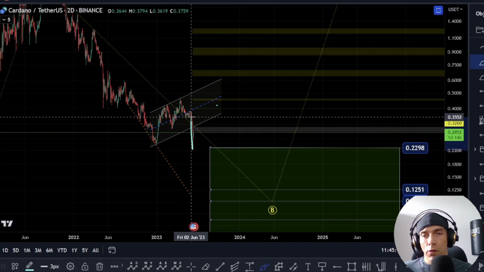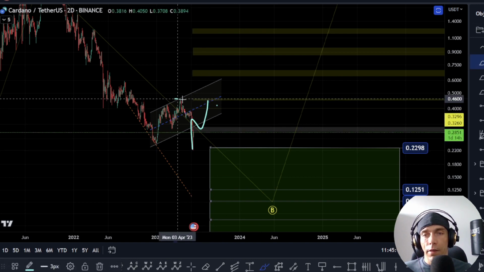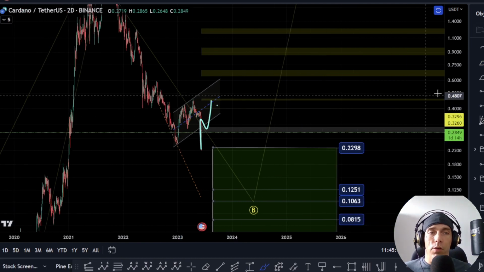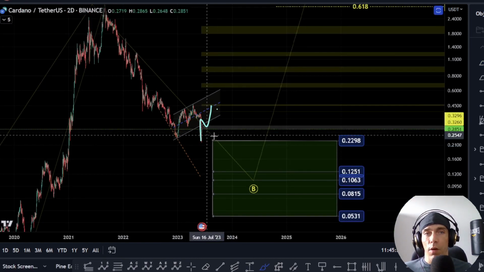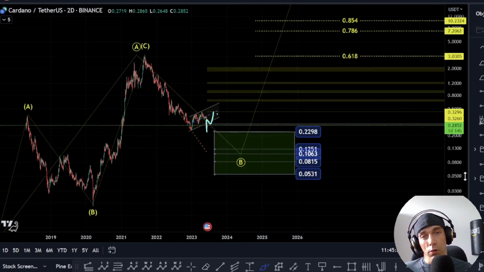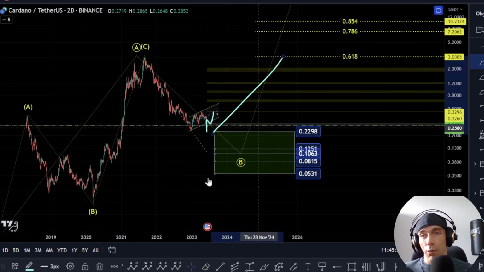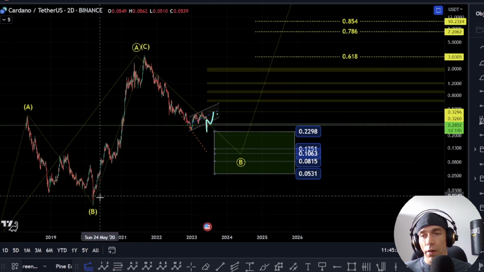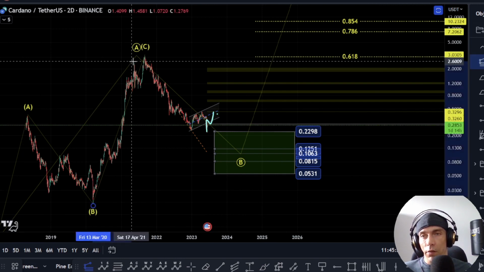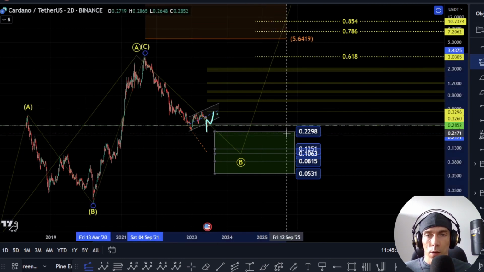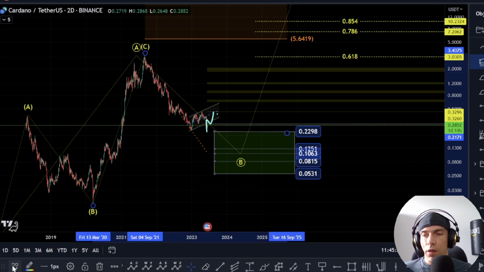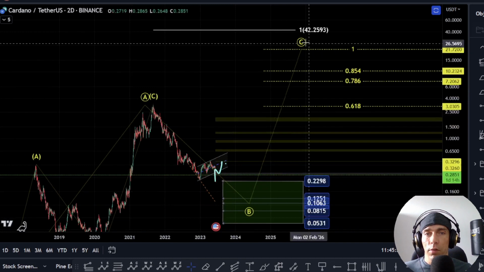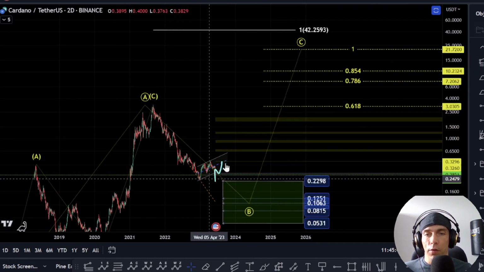If, however, we start to break back up here and we start to take these highs, then that idea of that flat comes into play, and what we could actually be looking at is a completed B wave over here, in which case we could look to start to push to the upside directly. Obviously we don't have this A wave length here, but just based off of this as a C wave, what we could then argue would be the possibility of seeing a push up towards this zone here of this $42 for a 1-to-1 if this is completed.